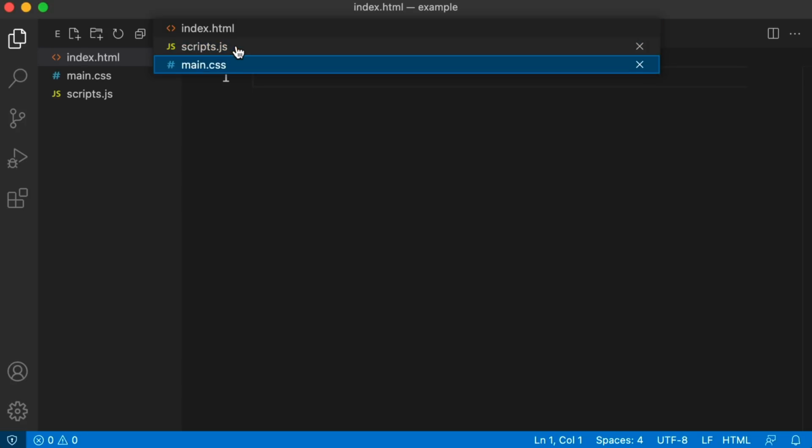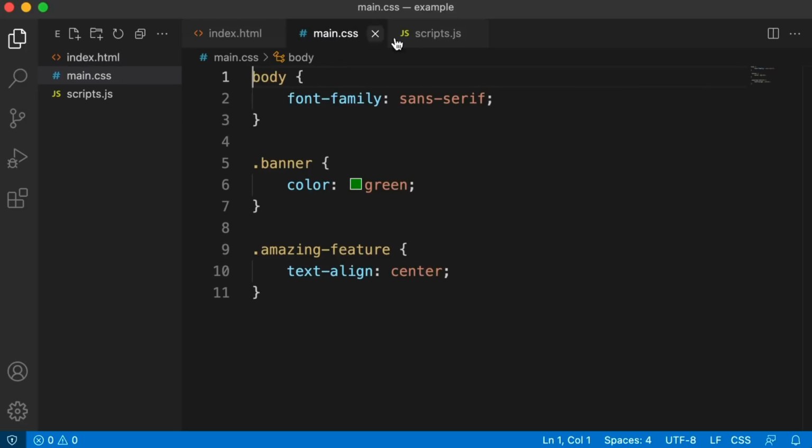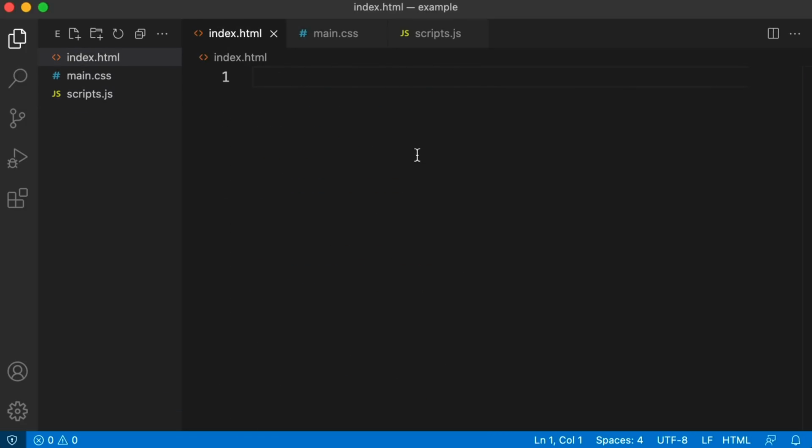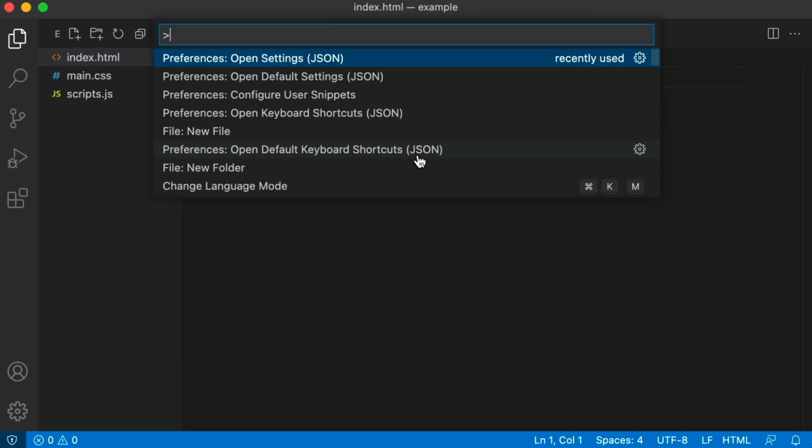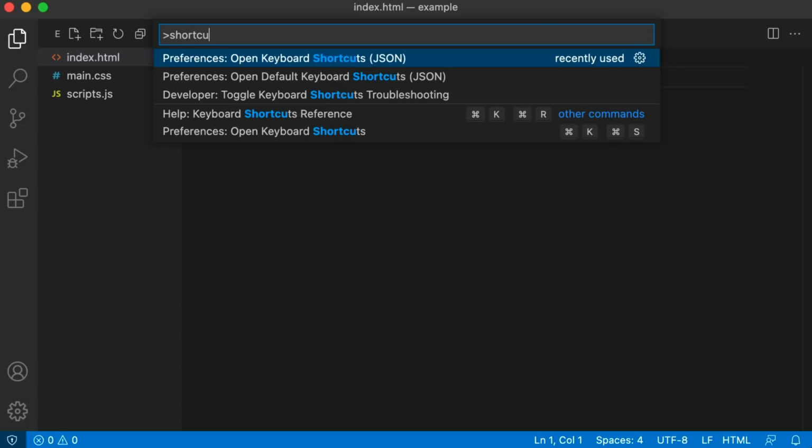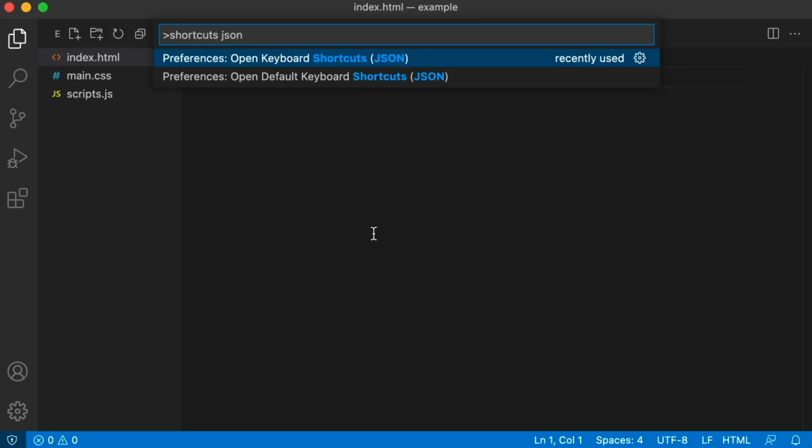So really quick, I want to show you how to change this default ordering so that it actually uses the order that you have them in. So to change that keyboard shortcut, let's open up our command palette. So Command-Shift-P or Control-Shift-P on Windows, and then start to type in shortcuts.json. And we don't want the one that says default. We want the one that just says open keyboard shortcuts JSON.